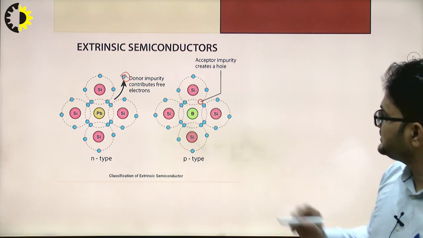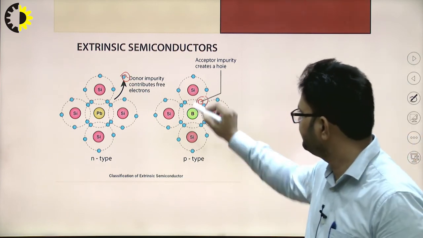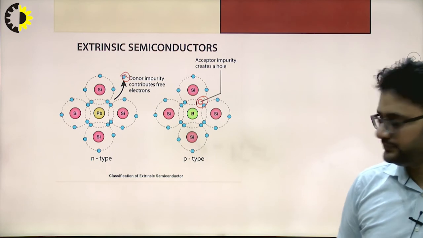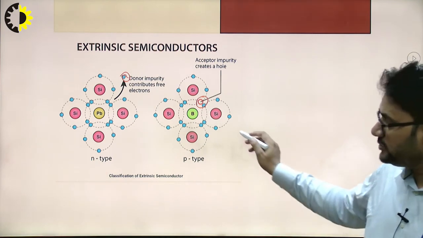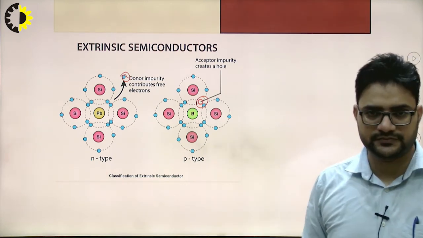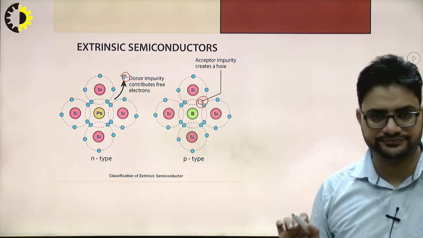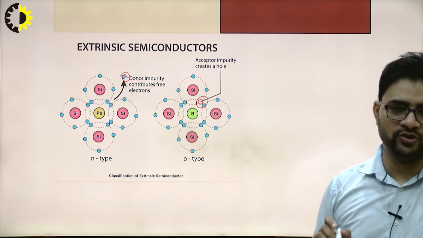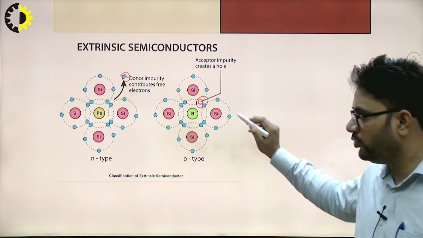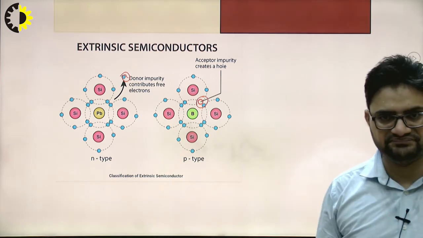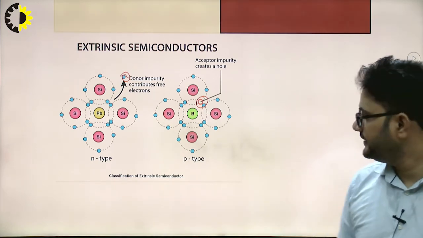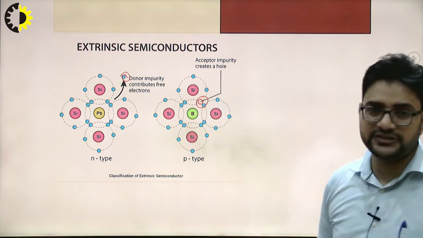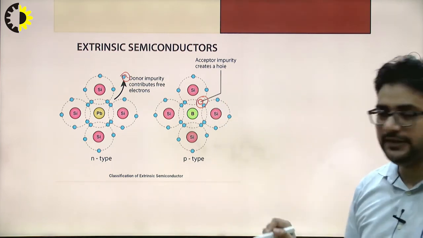Okay, so this is called a hole. Okay, so in the case of the p-type semiconductor, this hole will be moving, or you can say this hole will be the majority charge carrier, right? So it will contribute toward the conductivity in the case of the p-type semiconductor.